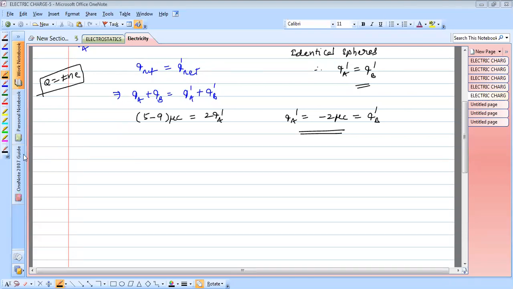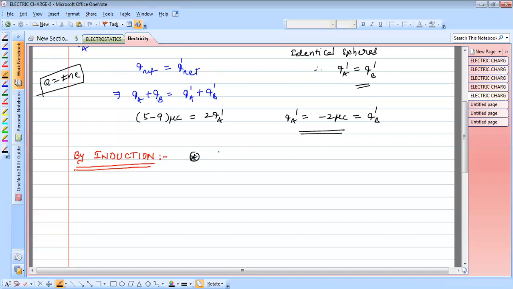Now we move to the induction process. Even in this process, we can charge only conductors. Only conductors can be charged.